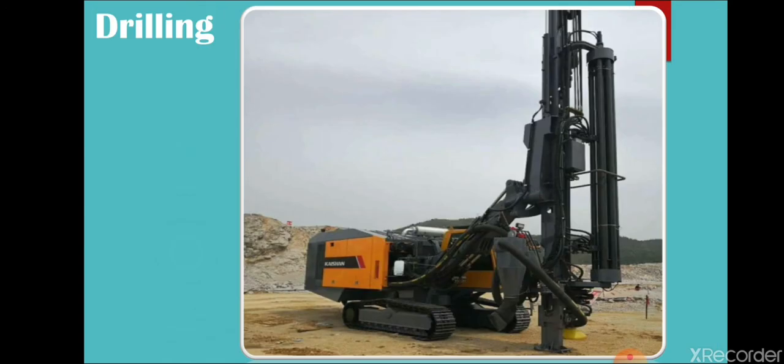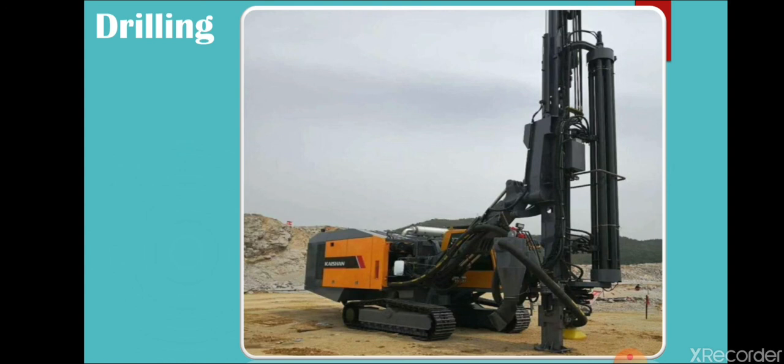Now the next is drilling. All of you are able to understand the meaning of drilling. Drilling means to make a hole. Drilling means there are machines that drill the surface of the earth. So basically drilling is used for extracting.